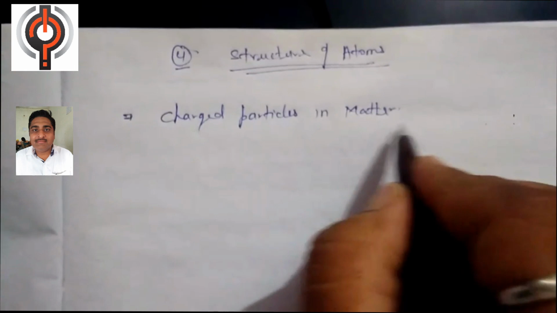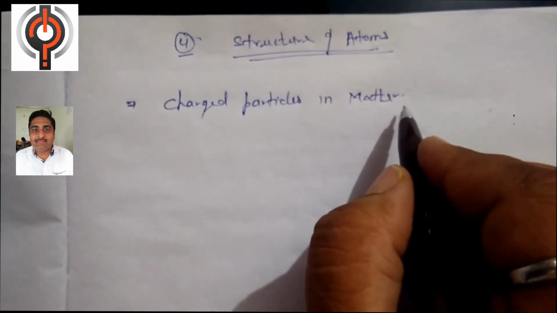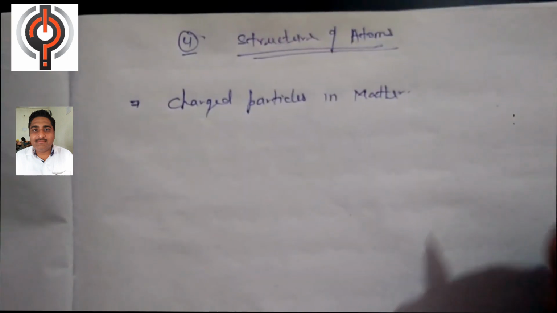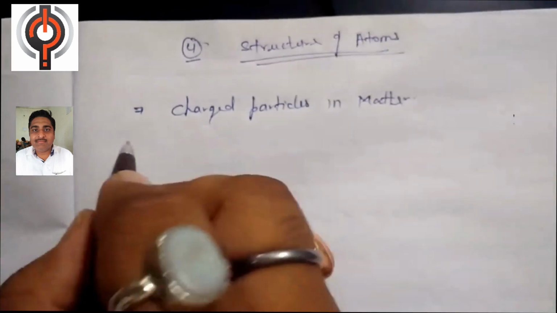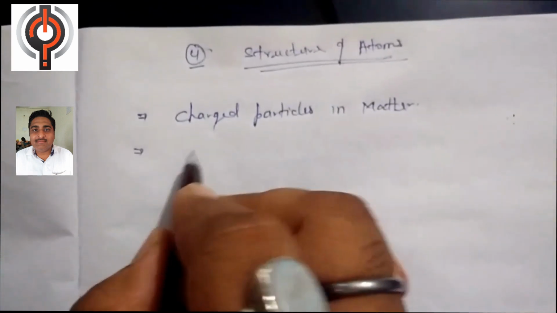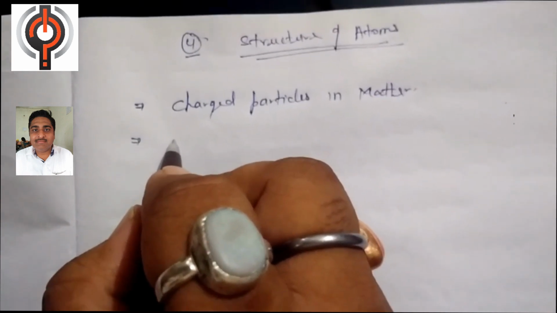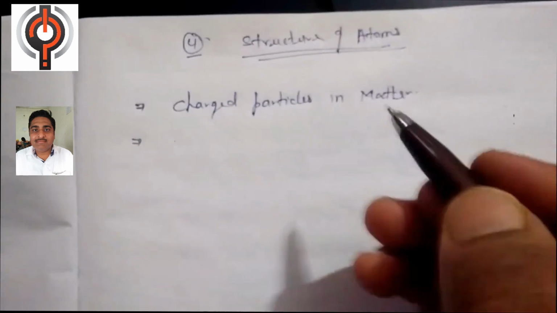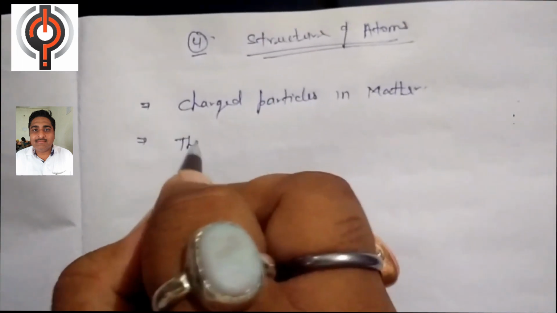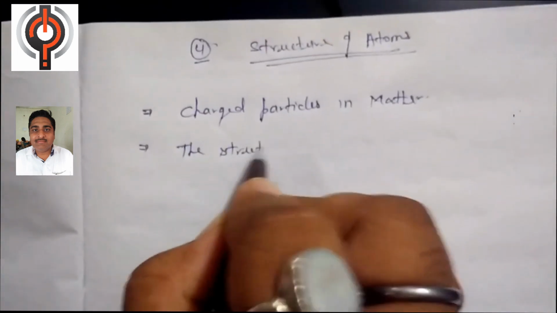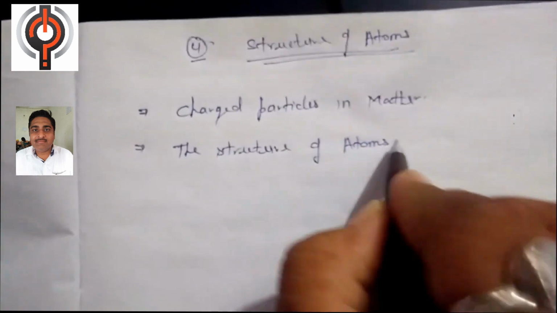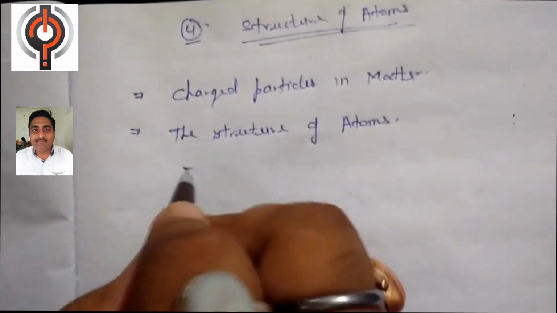The first topic is the charged particles in matter, which means matter consists of charged particles, the cation and anion, positively charged and negatively charged particles. After discussing the charged particles present in matter, we will proceed toward the structure of the atom and the different models used to describe it. The second topic is the structure of atom.